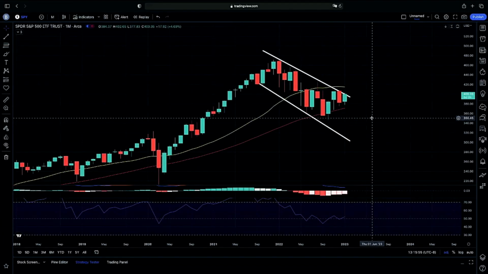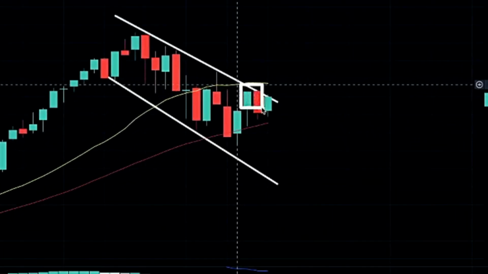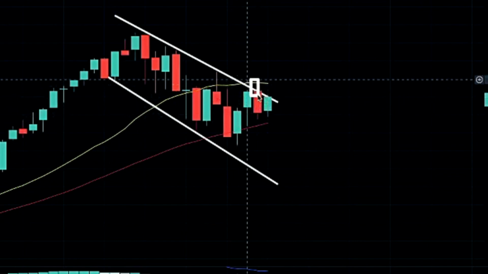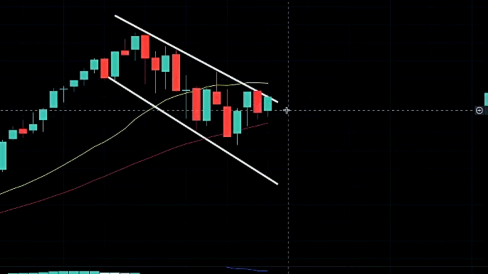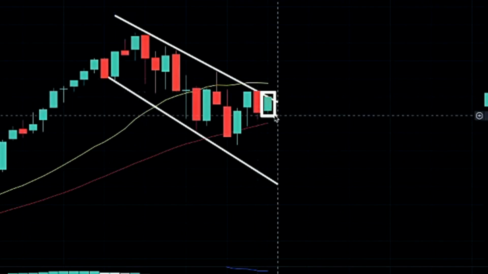So again, looking at our monthly chart, as you guys can see, we are testing our upper channel again after the last 2 months of getting an engulfing candle to the downside, getting a rejection on the up end of our channel with an engulfing candle on our monthly chart. So again, making sure that we are not following through with that possible bearish case scenario.